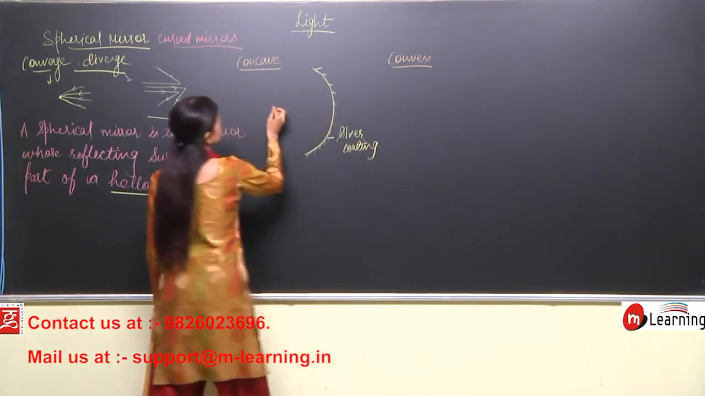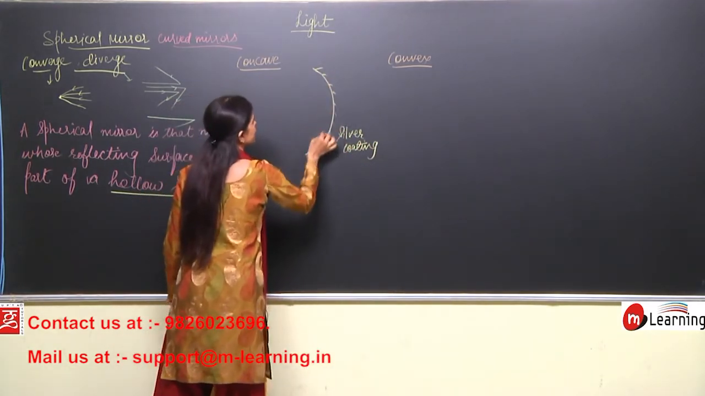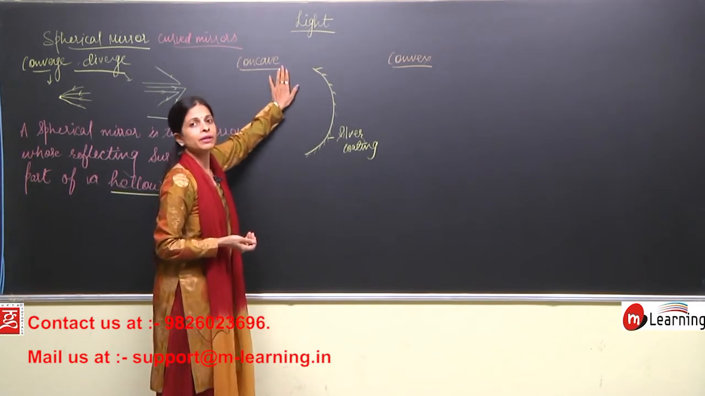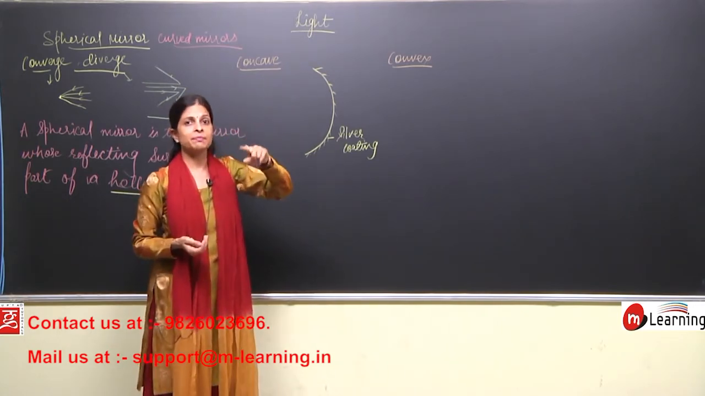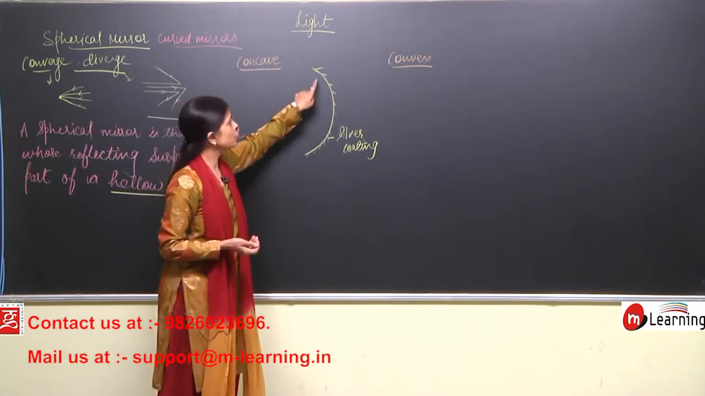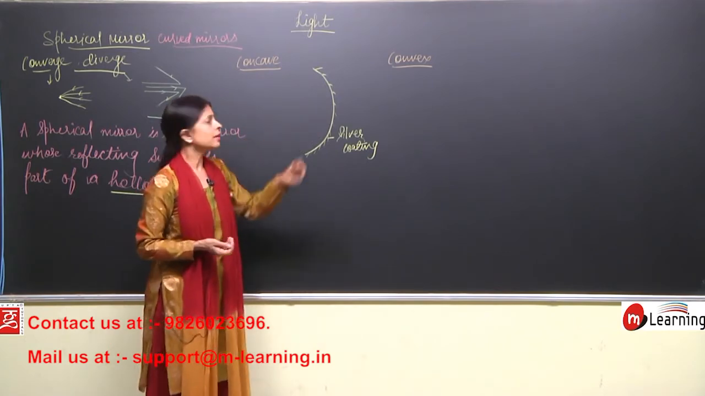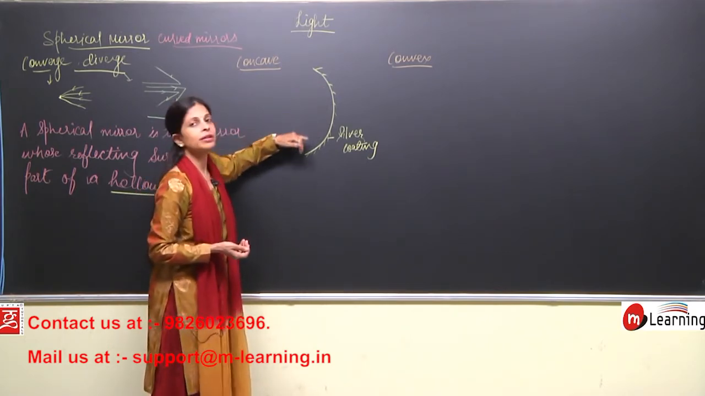And this part is the reflecting surface. That means in the concave mirror, the reflection takes place through the concave surface. In a concave mirror, the reflection takes place by the concave surface.